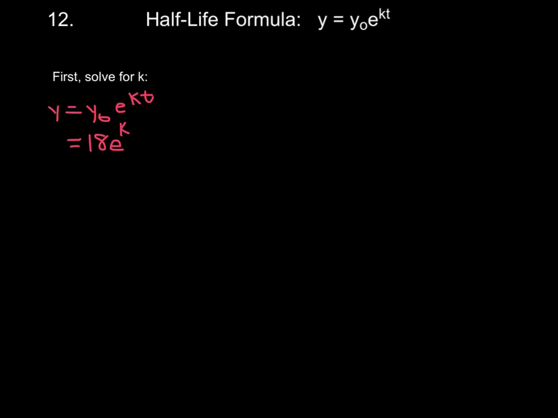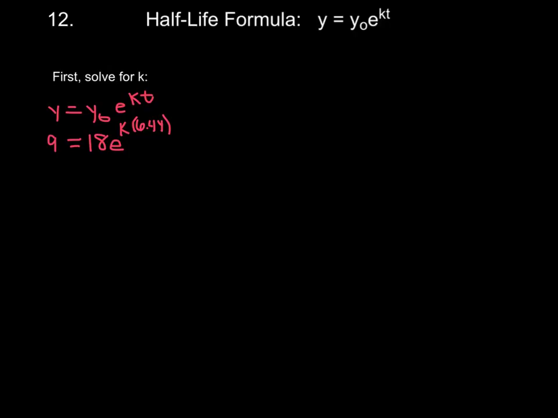Now, they do tell us that the half-life is approximately 6.44 days, so I can plug that in for the time. So what that means is that's how much time it takes for the substance to only have half of whatever you started with. So here, if we started with 18 milligrams, half of that would be 9 milligrams. So I'm going to replace that for the Y. That's how much of the substance would remain after this half-life of 6.44 days.